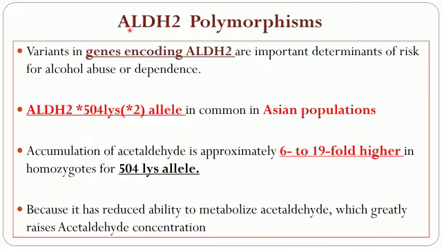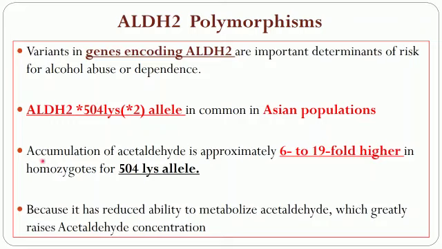Now, aldehyde dehydrogenase 2 polymorphism will determine the risk of alcohol abuse or dependence. So, whether a person is an alcohol abuser or is dependent, or whether he can easily control his desire to have alcohol will be determined by this gene which codes for ALDH2.